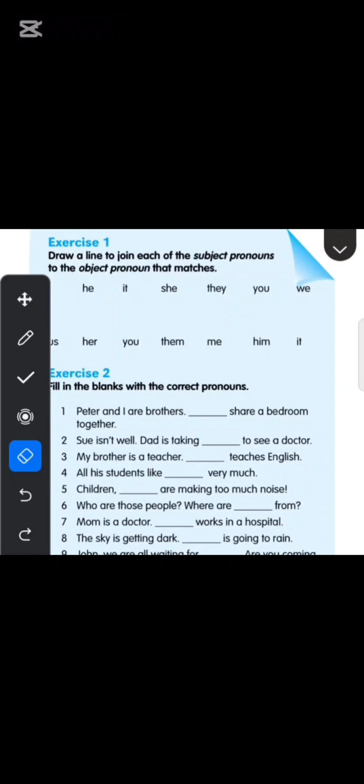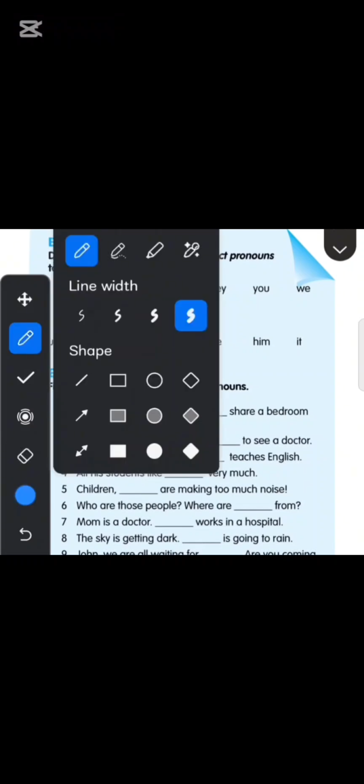Now let's do this exercise. Exercise 1: draw a line to join each of the subject pronouns to the object pronouns that match. With I we are going to use? Yes, let's do this exercise here. I, me; we, us; they, them; it; she, her; and you is used as you. Okay, so this was the exercise. Hope it's clear to you.